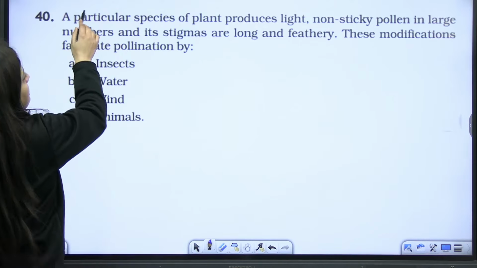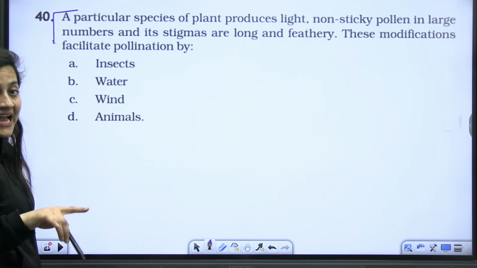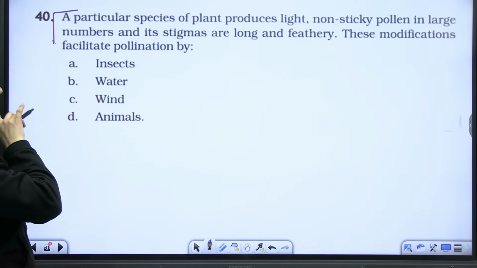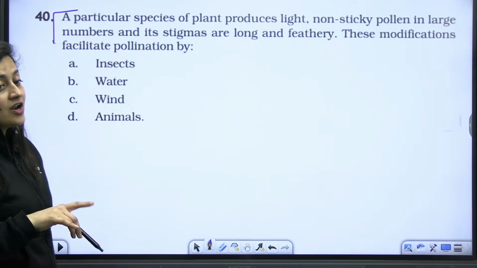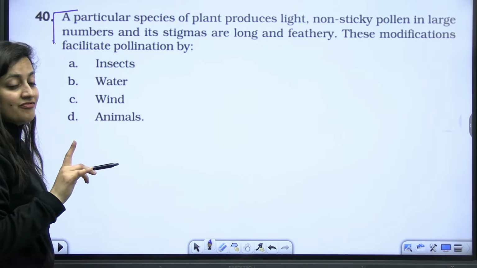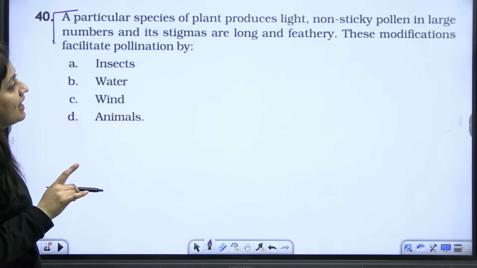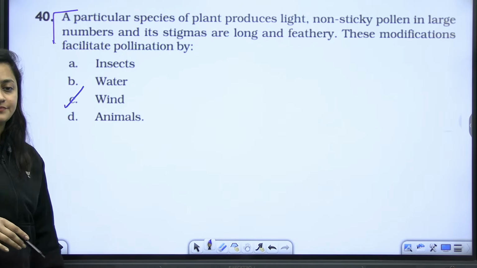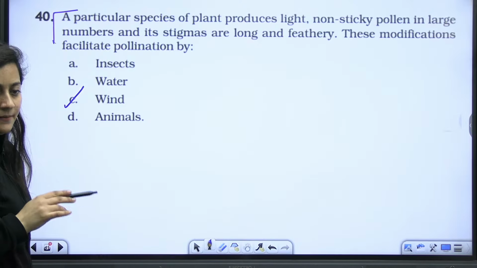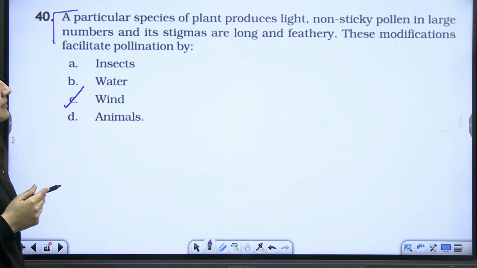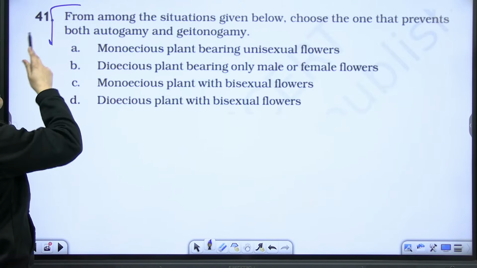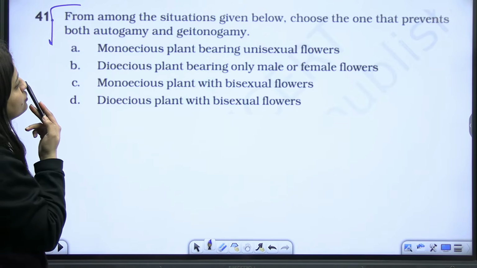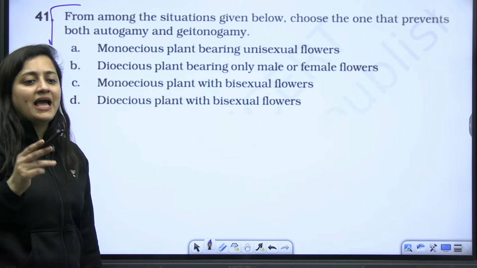Got that? Next, a particular species of plant produces light, non-sticky pollen grains in large number and its stigma are long and feathery. So these modifications facilitate the pollination by, obviously, wind, because pollen grains are non-sticky. Next, from among the situations given below, choose the one that prevents both autogamy as well as geitonogamy.